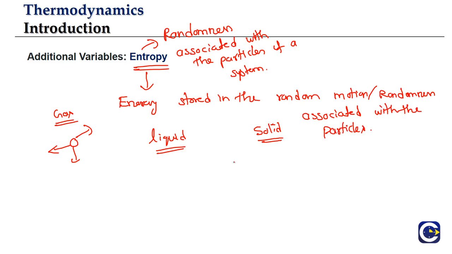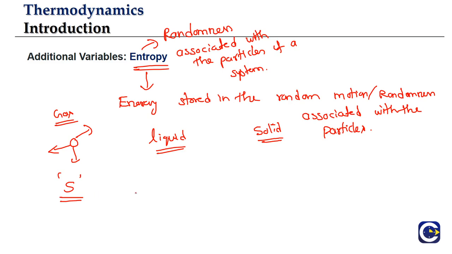Every system will have a set of particles. The number of particles will be very large. It will not be like 10 or 1000, it will be millions and millions. So the energy associated with the randomness of the particles' movement is what we'll call entropy. The entropy for the gaseous state will be higher than the liquid state, than the solid state.